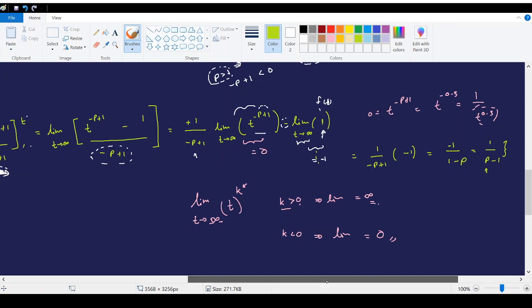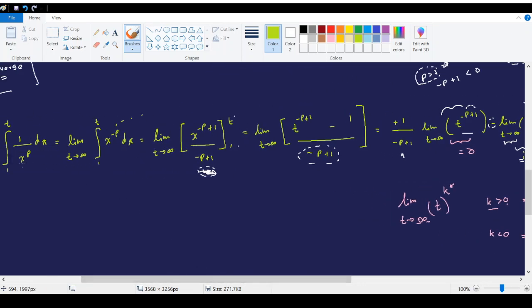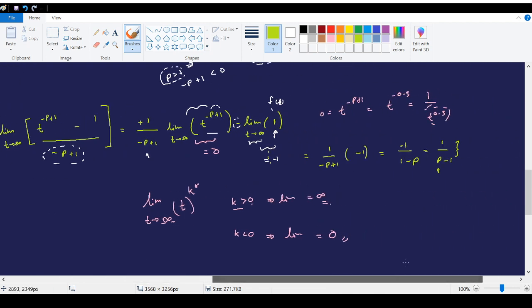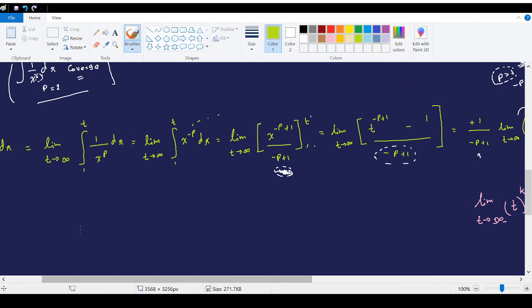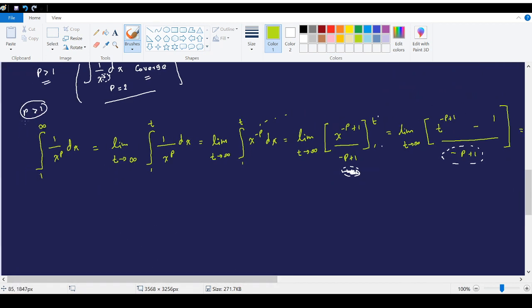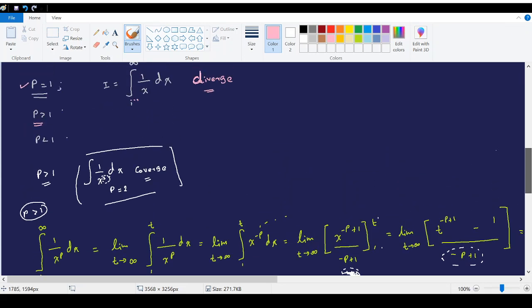Therefore, we can see that the integral has a finite value. In other words, when p is greater than 1, the integral converges. And we showed that when p is equal to 1, the integral diverges, and when p is greater than 1, it converges.